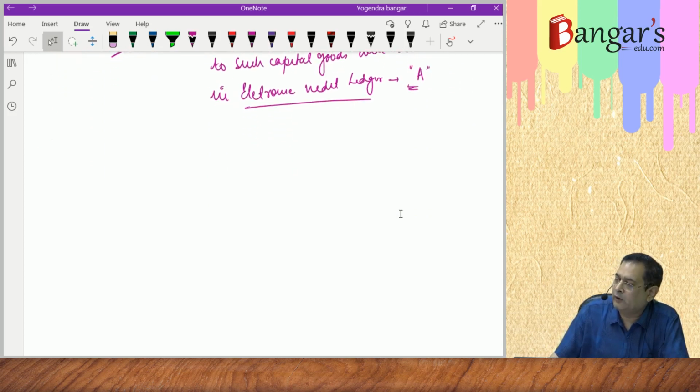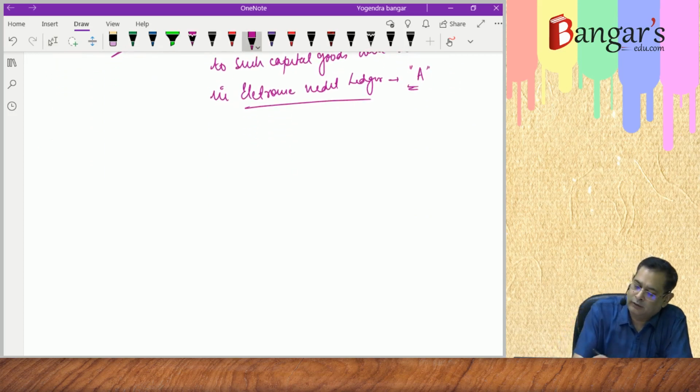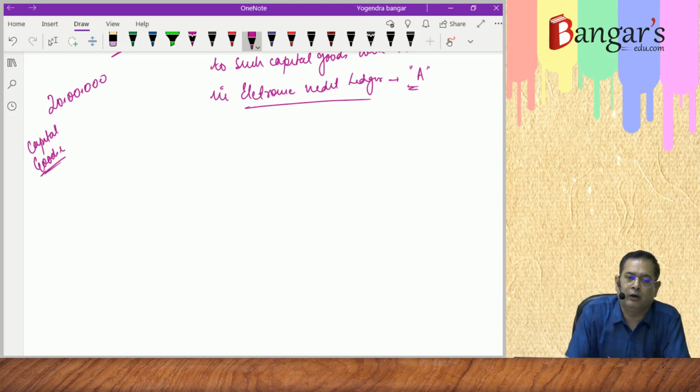Now you find out the monthly credit. Say we have purchased one capital goods C for 20 lakh rupees. We have paid GST at the rate of 18% on the same. So 3,60,000 is the GST paid. Now the life of capital goods is 5 years from the date of invoice.